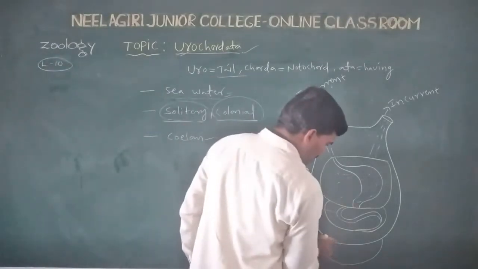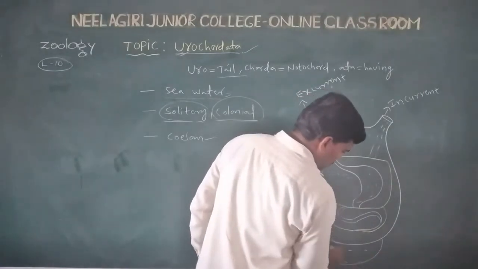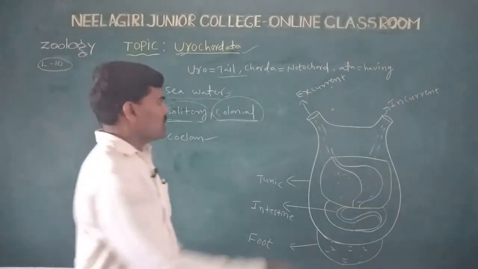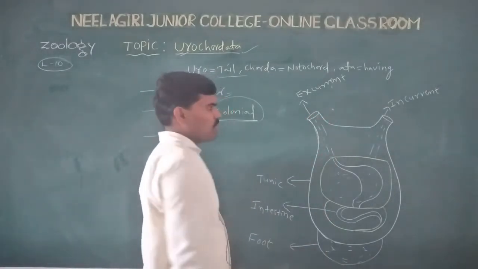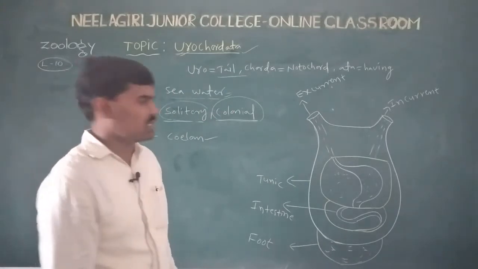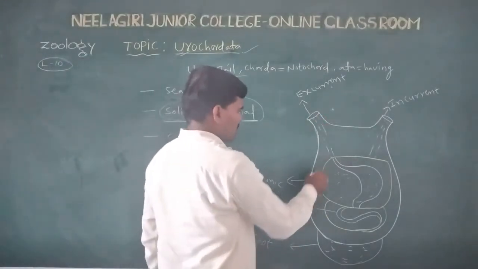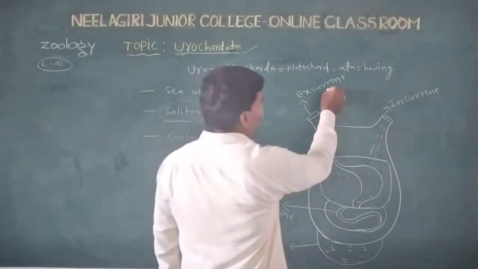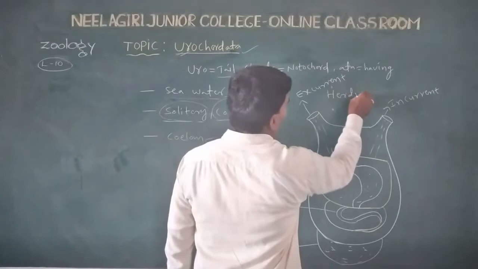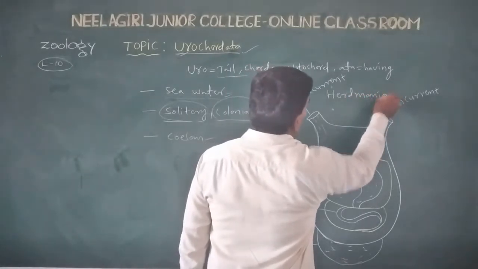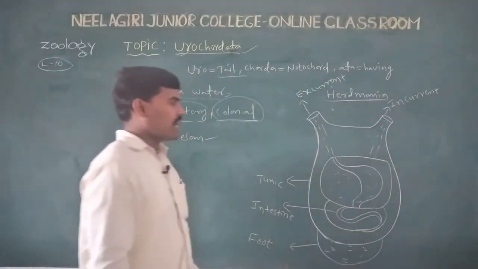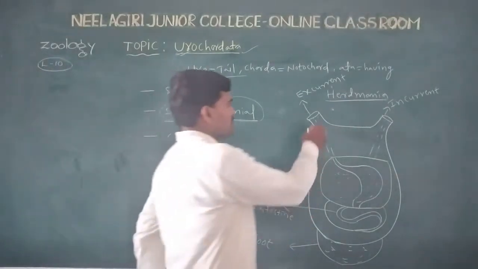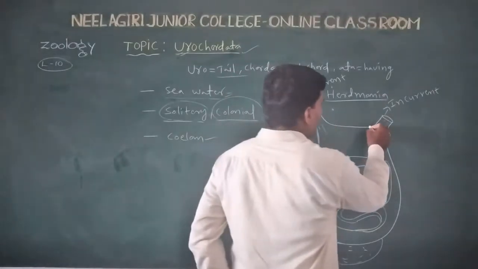In Urochordate animals, the foot is present. These animals resemble sea potatoes, with potato-like structures. Example: Herdmania. Herdmania is a Urochordate animal. See the potato-like structure of Herdmania.